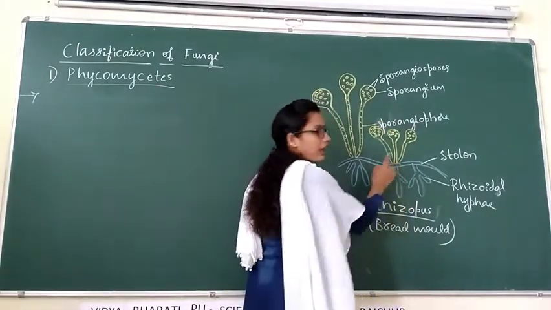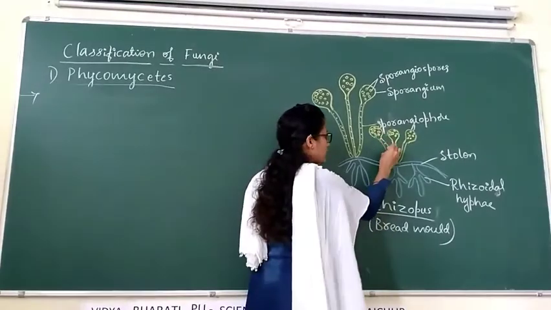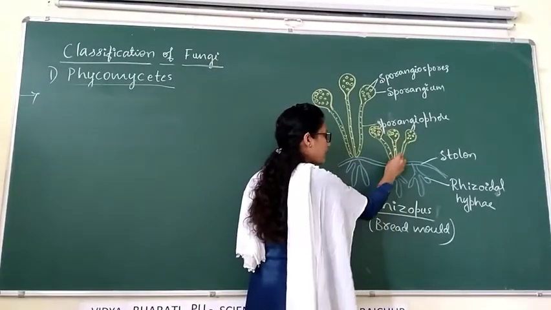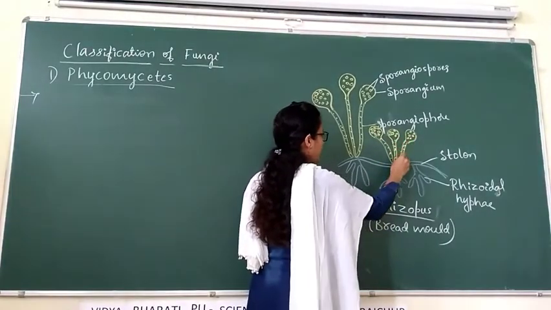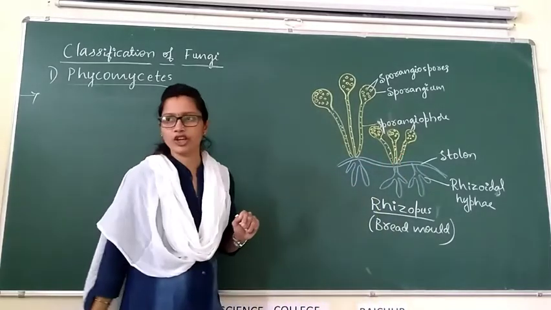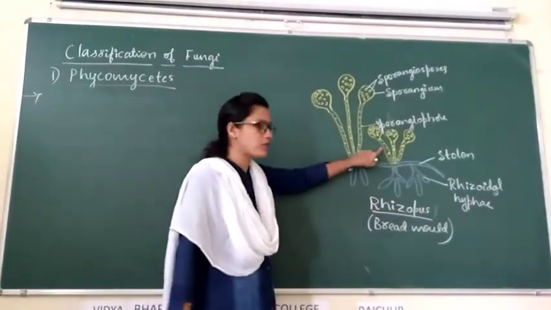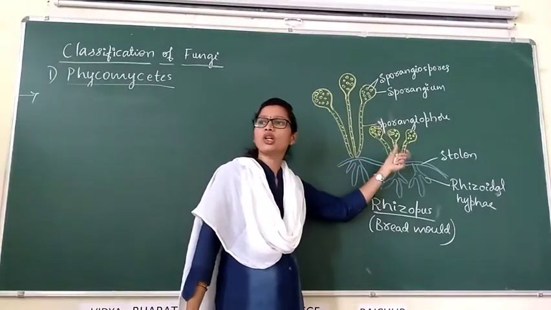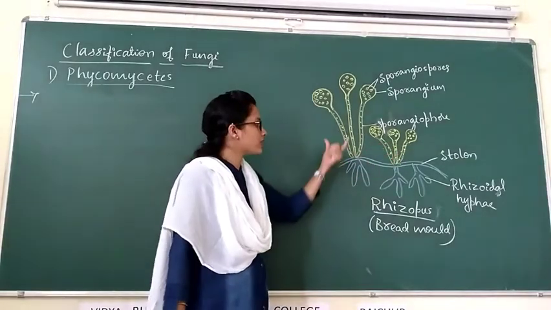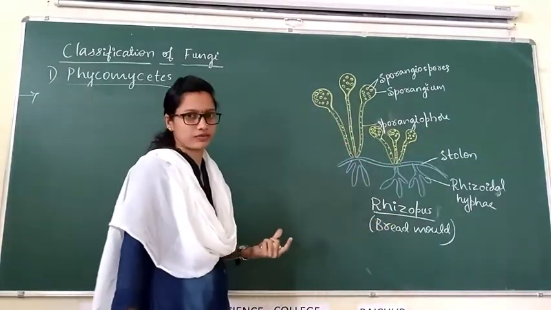The branched hyphae is aseptate and cenocytic. Cross walls are absent, but many nuclei are present. This is the structure of Rhizopus.